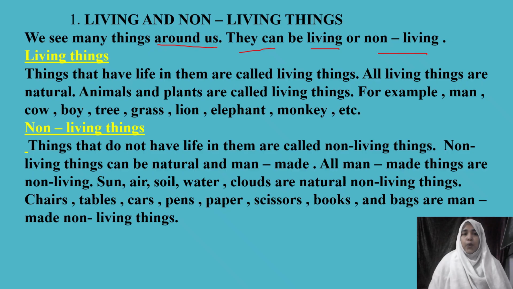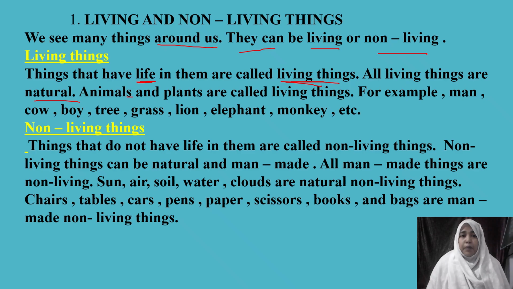There is a key word. Things that have life in them are called living things. All living things are natural. Why are all living things natural? Because they have life in them. They are made by the creator of this world, of this universe, by God, by Allah. So things that have life in them are called living things. All living things are natural, gifted from nature.